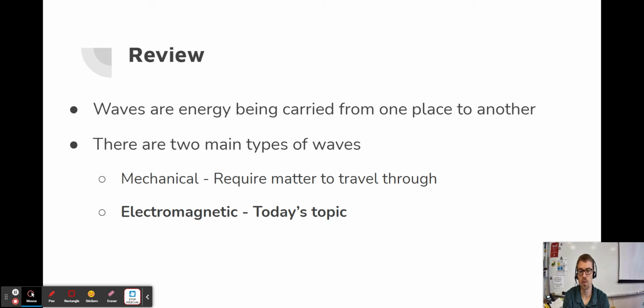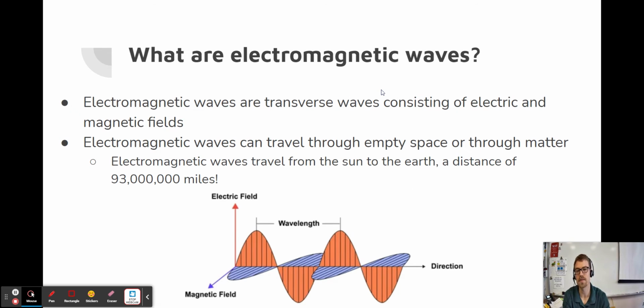Now let's just remember real quick that waves are energy being carried from one place to another, and there are two main types of waves. We talked about mechanical waves, and those were kind of all the waves we've been talking about for the last couple classes. Remember that they require matter to travel through. And so today we're going to be talking about the other major type of wave, which are electromagnetic waves.